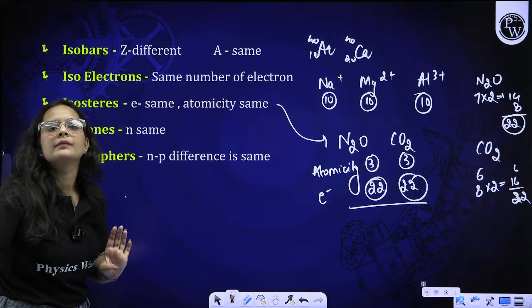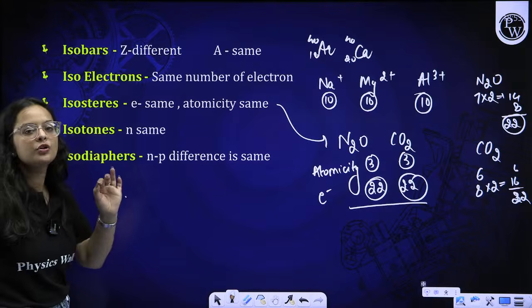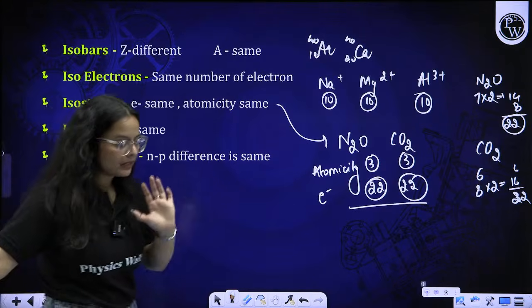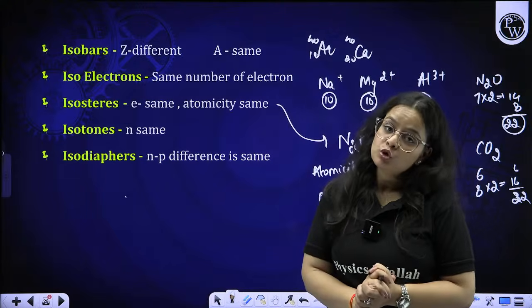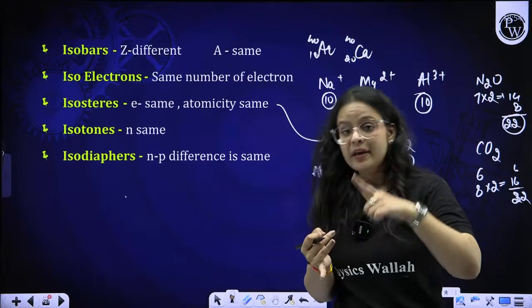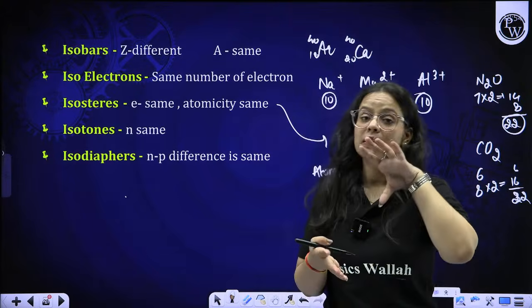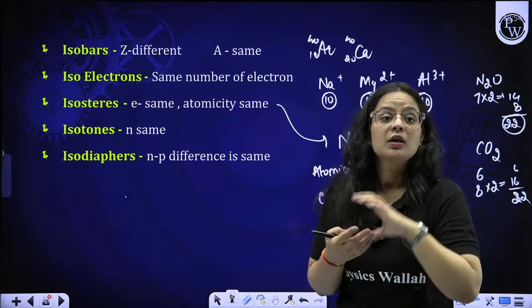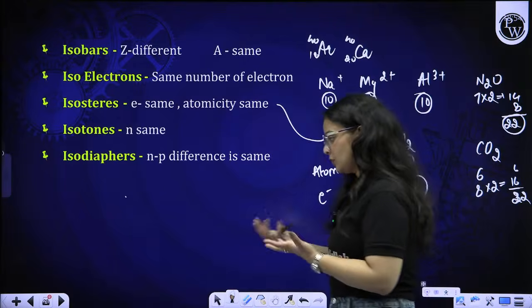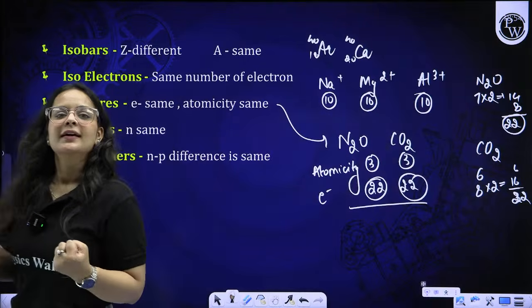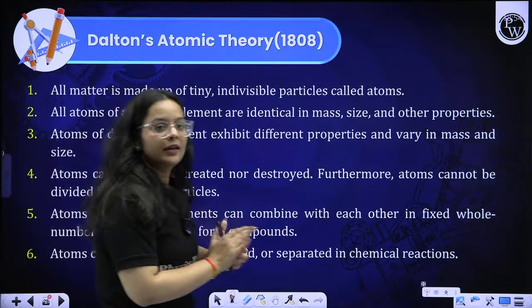Then moving on to isodiaphers. In isodiaphers, neutron minus proton is same. So in the question, they might ask what the relation is between the two species: whether they are isotopes, isotones, isosteres, or isodiaphers with each other. So these are the different types of questions they ask in this concept. Okay, beta. Is it clear to you all?